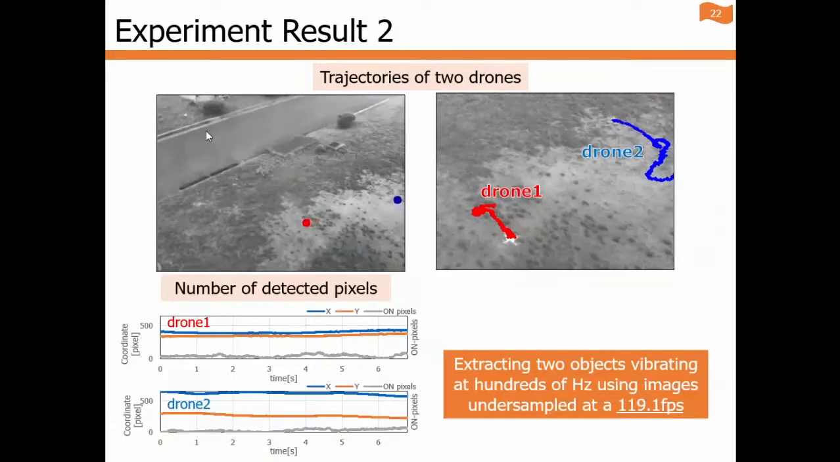And these are the trajectories of two drones based on each center of gravity of the detected region. As you can see, we succeeded in tracking two drones independently, captured at 119.1 FPS. Although we need about a 500 FPS camera in this experimental environment in the conventional approach, we can detect the drone at a much lower frame rate capturing.